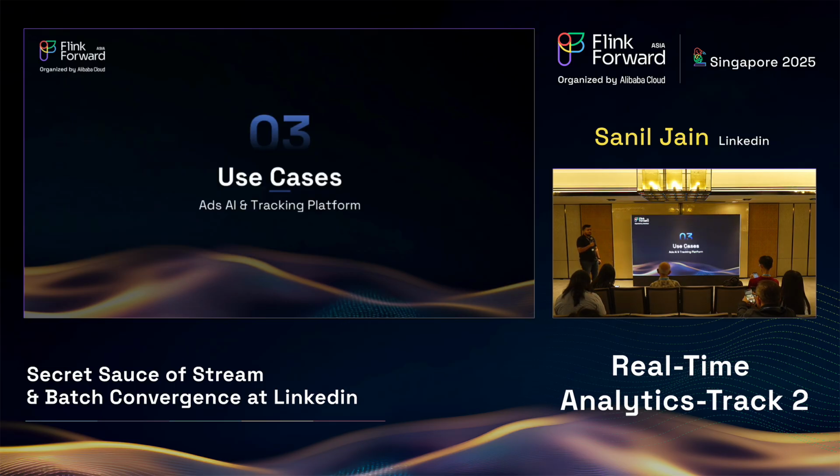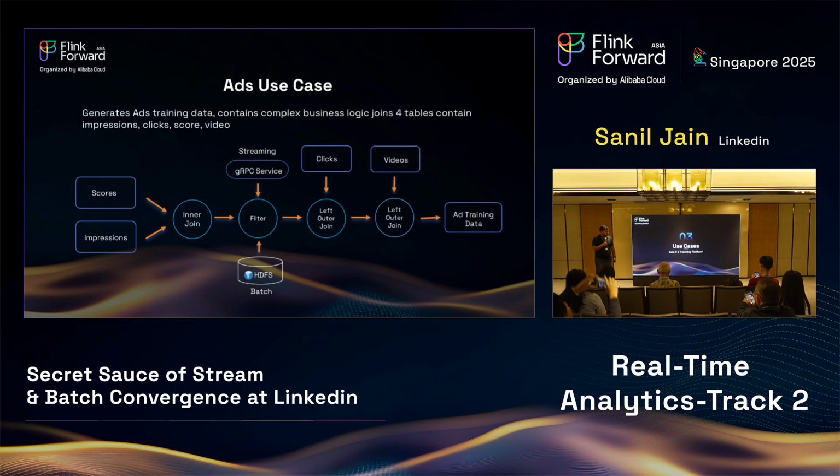So now we spoke about so many things. Now let's look at how the actual use cases at LinkedIn use convergence, right? So let's look at the ads use case. So this ads use case is a little bit tricky. It's one of the largest model data generation jobs for ads model training. Basically, what it does is complex joins of 4 tables, which contain ads, impressions, clicks, views, and videos. So this job is responsible for actually scoring every ad, that is ad click or ad video click or every impression that's generated on all of LinkedIn ads.